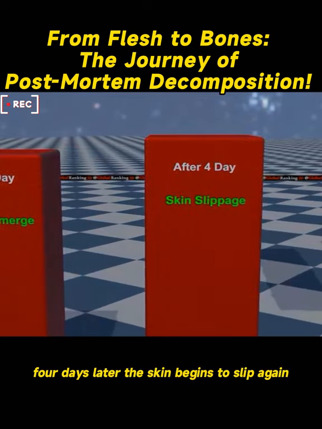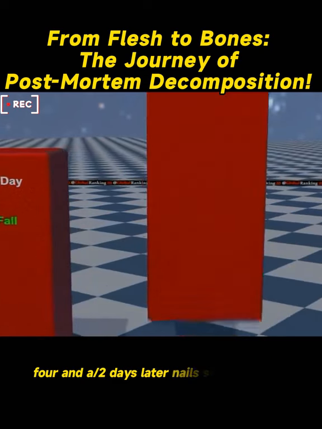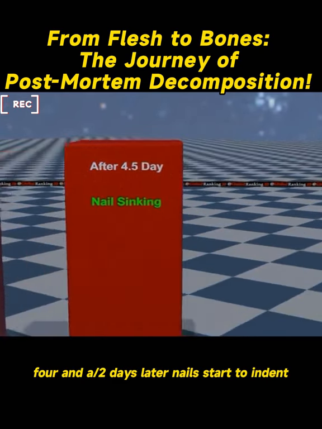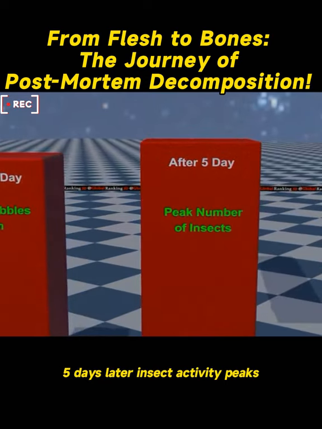4 days later, the skin begins to slip. Again, 4 days later, hair starts to fall out. 4.5 days later, nails start to indent. 4.8 days later, blood blisters start to form. 5 days later, insect activity peaks.